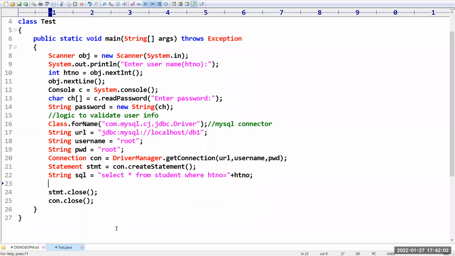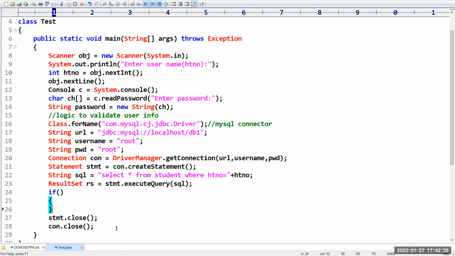Now to execute this, whatever result you are going to get, you have to capture. For that, we have a separate class with the name ResultSet. ResultSet rs is equal to statement dot executeQuery of sql. If some condition is satisfied, then I need to do some operations.